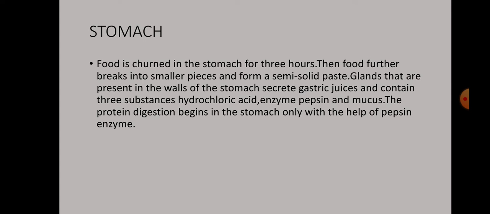Now glands that are present in the walls of the stomach secrete gastric juices. Our stomach has gastric juices that contain 3 substances, mainly hydrochloric acid, the enzyme pepsin, and mucus. The protein digestion begins in the stomach only, with the help of the pepsin enzyme. So the process of digestion, the breaking down of food, starts from the stomach itself.